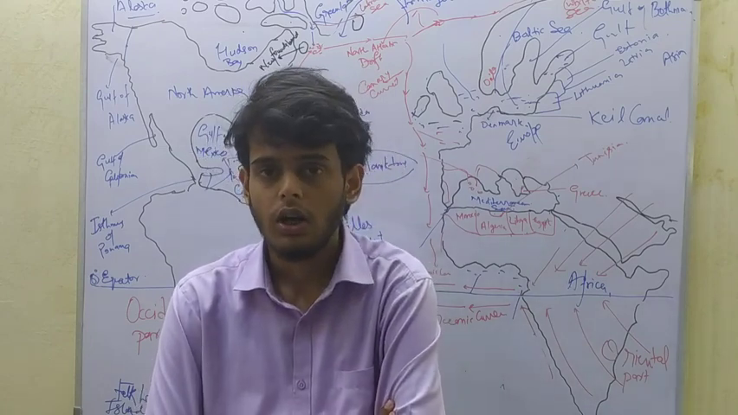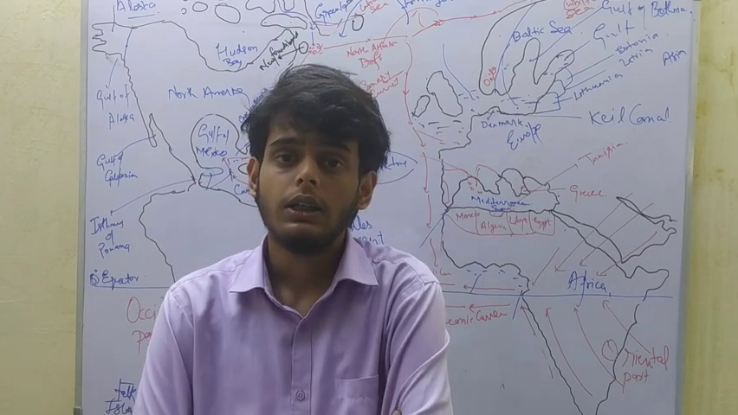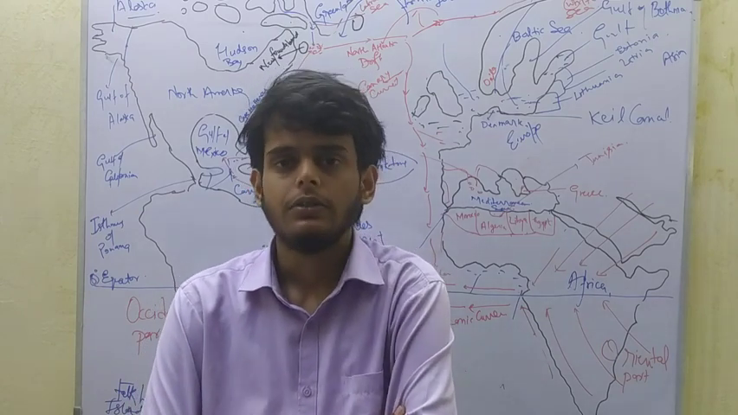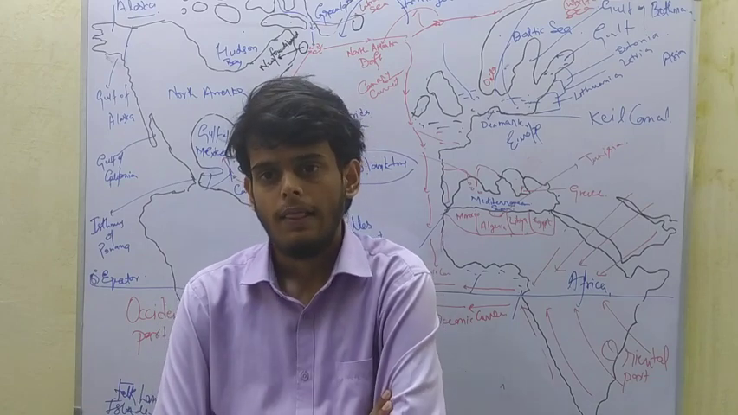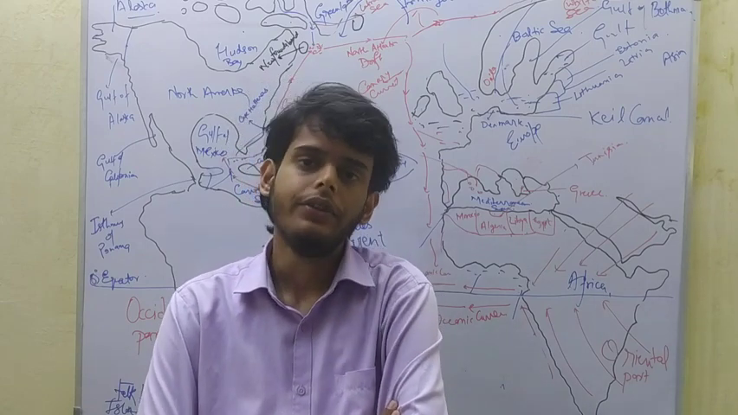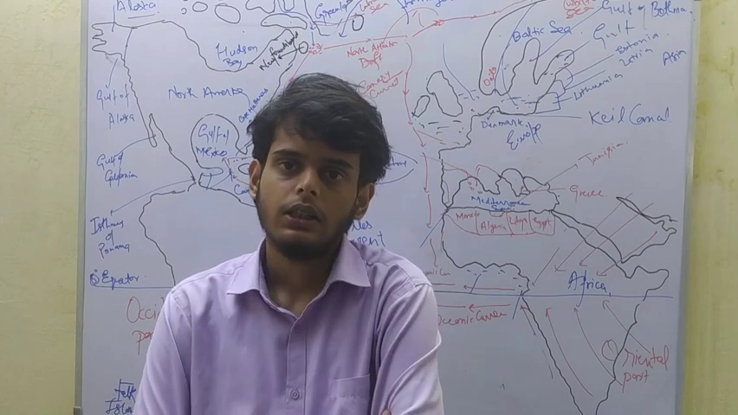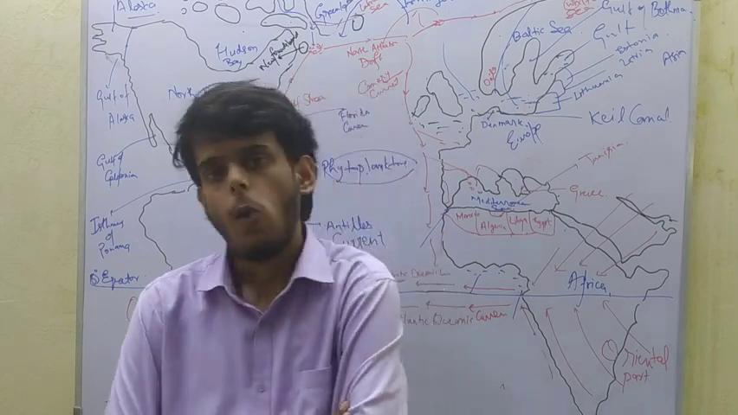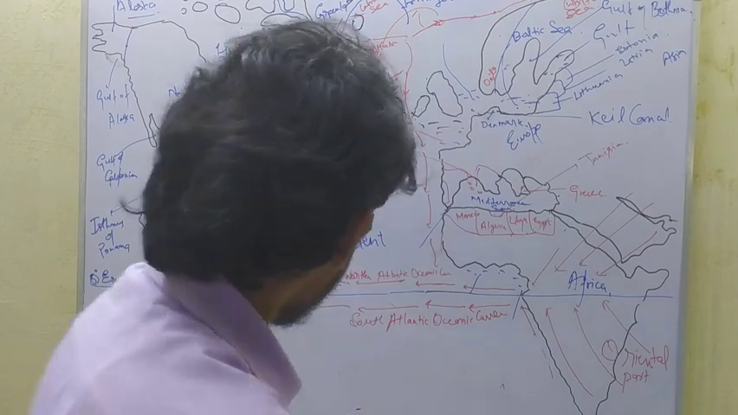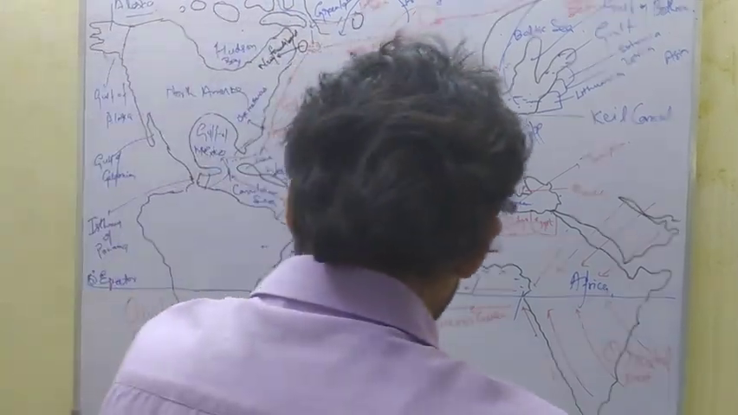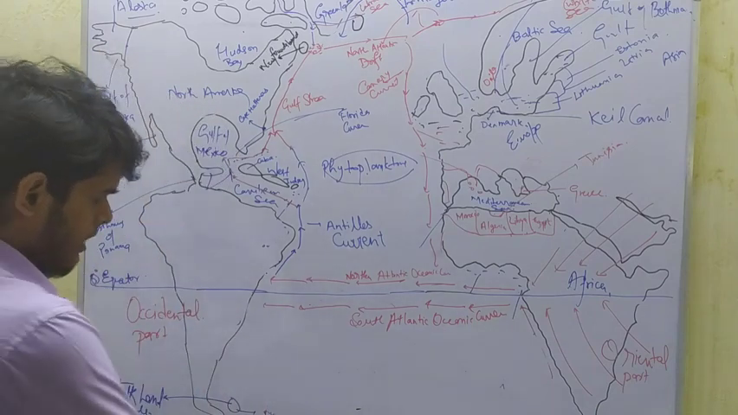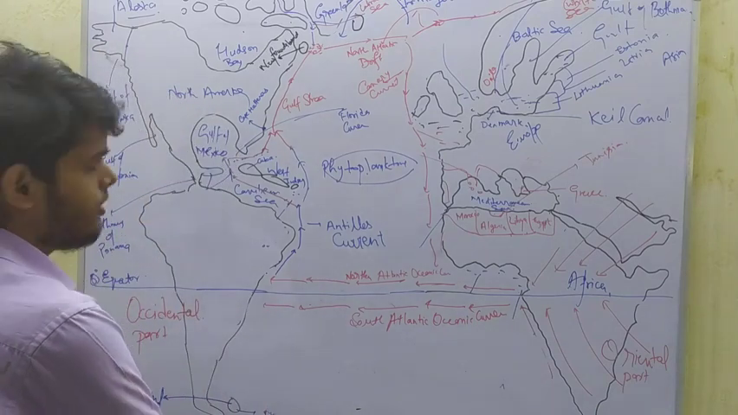After the meeting point, they move eastwards toward Africa, hit the African continent, and move northwards as a cold current called the Benguela current, and it meets the South Atlantic Oceanic current. So this is the idea that I have imparted to you, and I shall draw this on the map.